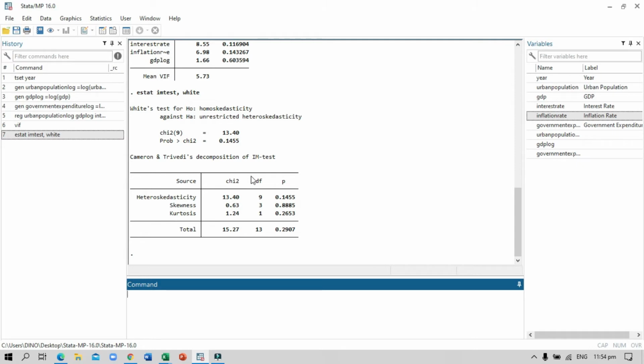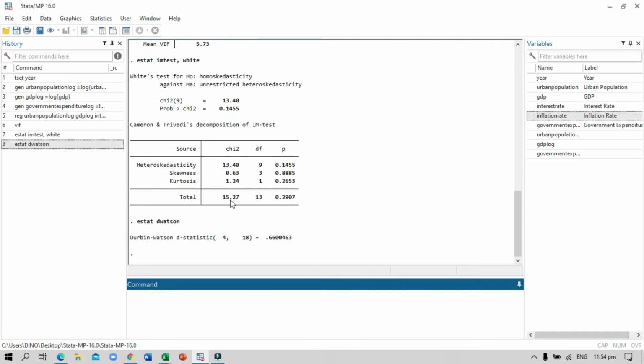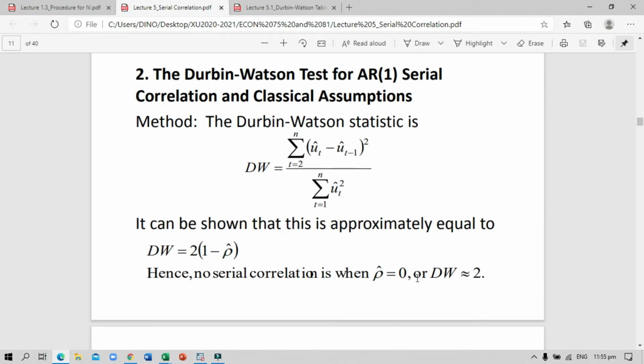Now, let's proceed to serial correlation test by using the Durbin-Watson. Just command estat, then dwatson. Enter. The result is approximately 0.67. This means that there is a serial correlation because the value is not 0 and not equal to 2.